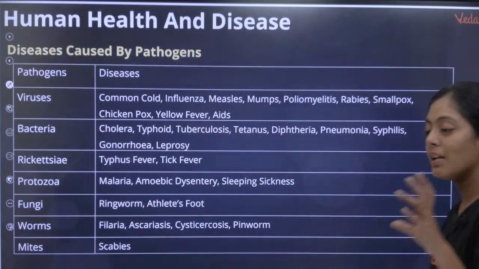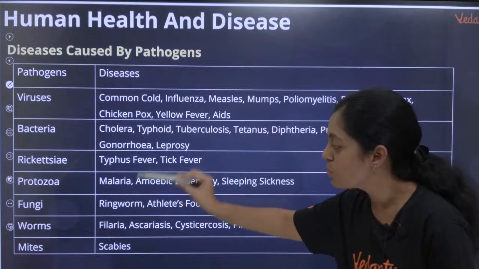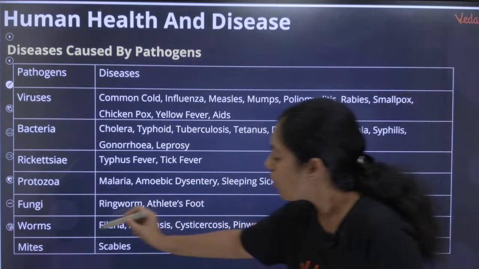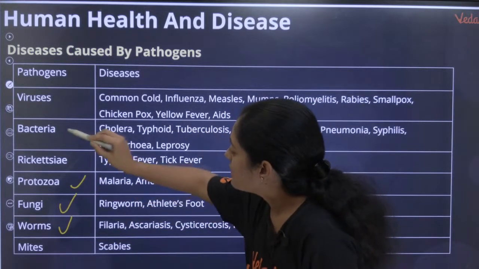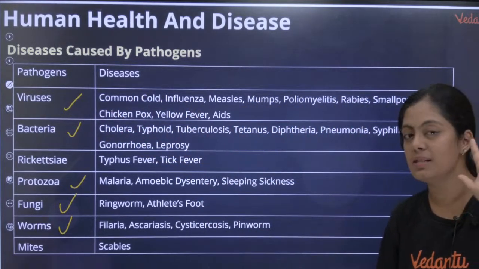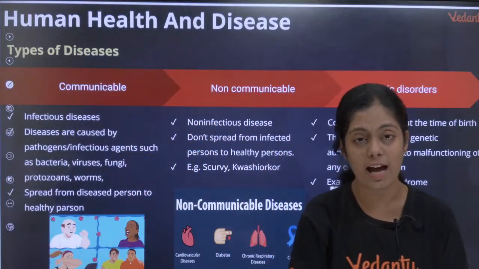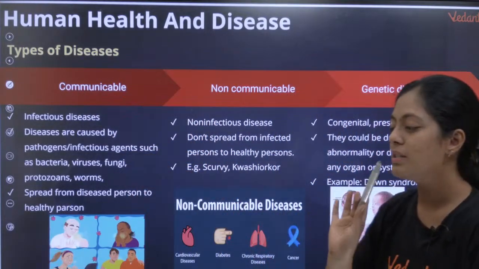These are some of your disease causing agents, guys. So what are the pathogens? You have virus, bacteria, protozoa, fungi and worms. What you have in your syllabus is these, so we will concentrate on the syllabus alone. Mainly this time, dengue and chikungunya have been added. They are going to ask you questions from that.